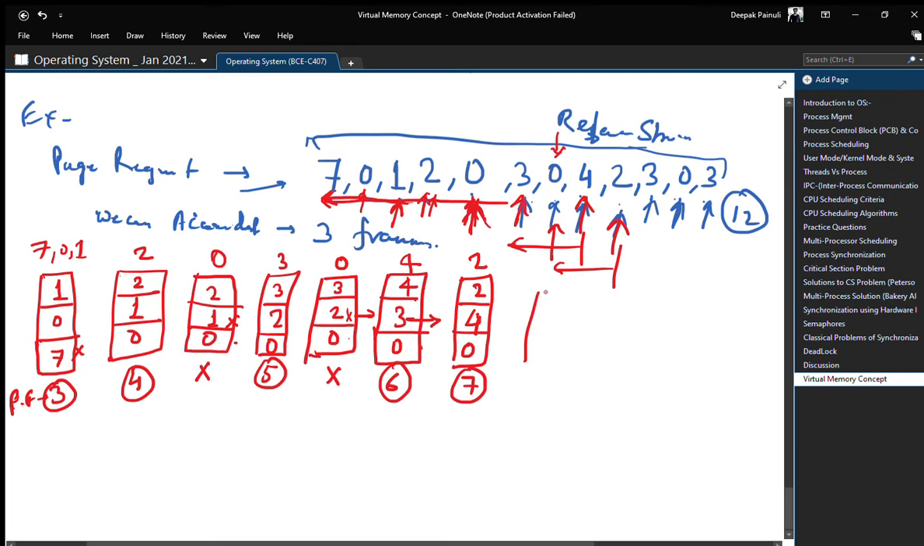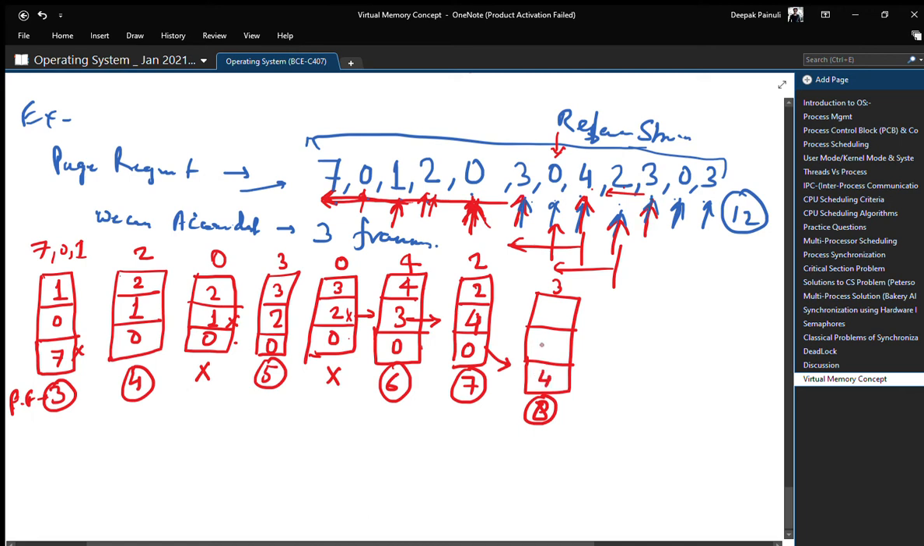Now come for 3. In case of 3, the 8th page fault will occur. So we need to choose. We will look back. 2 cannot be replaced. 4 cannot be. Now 0 could be replaced because 0 has not been used for the longest period of time in the recent past, right? So we choose to replace 0.